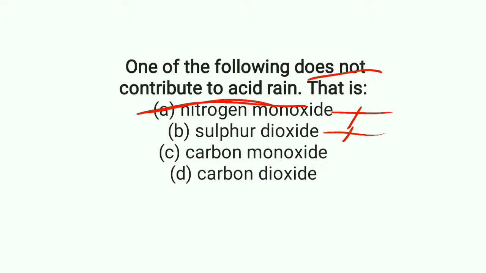Option C, carbon monoxide. Carbon monoxide does not contribute to acid rain. So here option C is the correct answer. Let us check out option D also. Carbon dioxide also contributes to acid rain. So here option C is the correct answer.